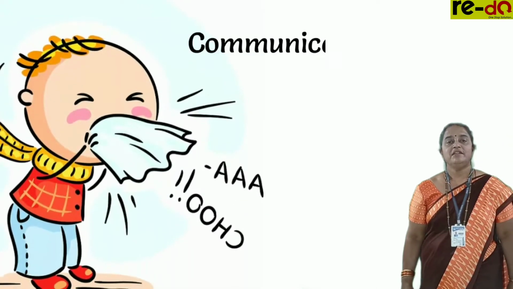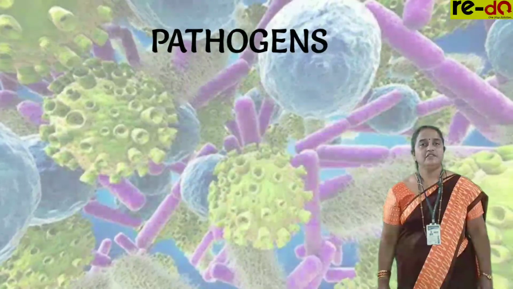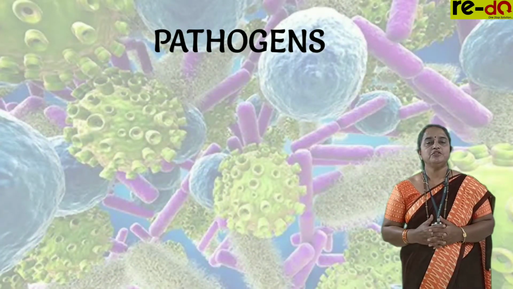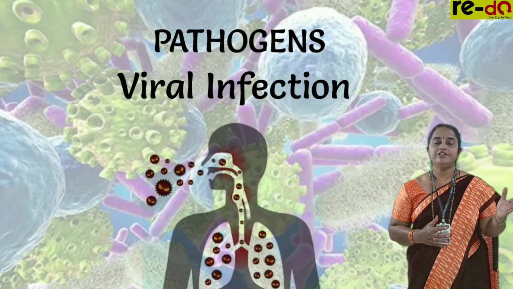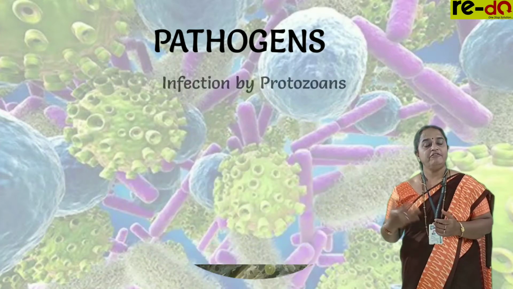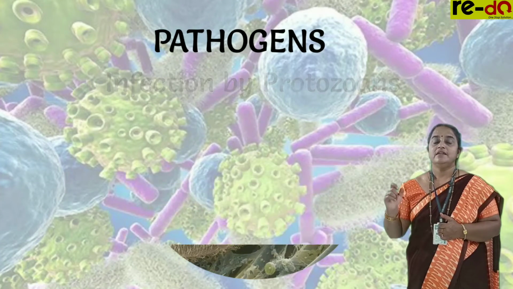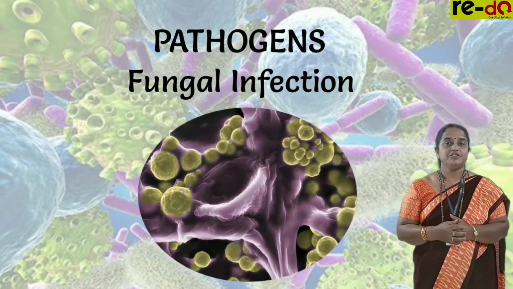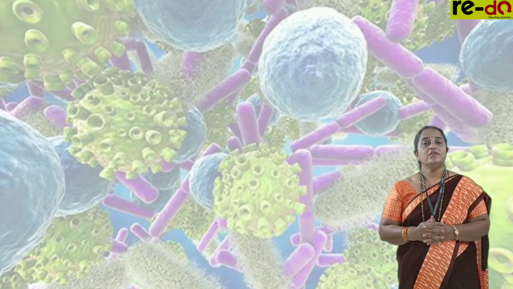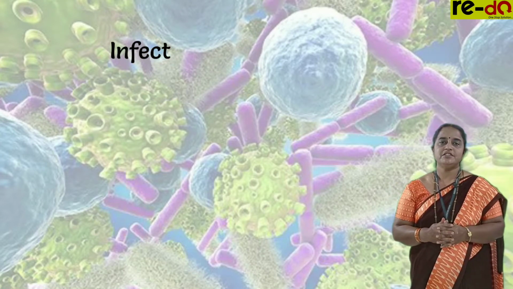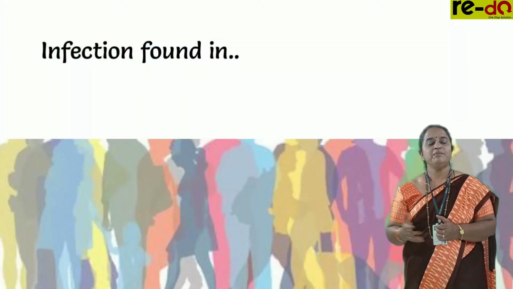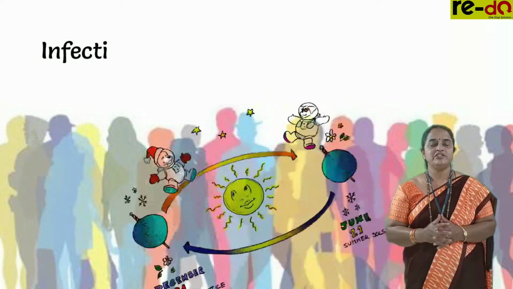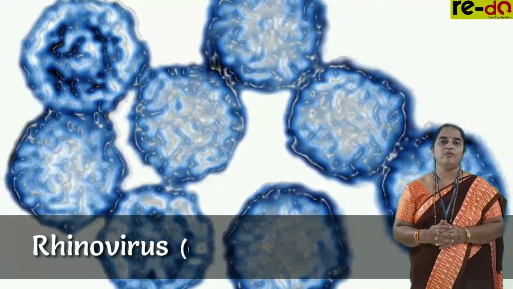Hello children. We are learning communicable diseases which are caused by pathogens. We divided the pathogen groups under viral infection, bacterial infection, infection caused by protozoans, then the infection caused by worms, and last is fungal infection. I have already completed the disease. It is not actually a disease, an infection usually found in the human population in every seasonal change, caused by rhinovirus, is common cold.